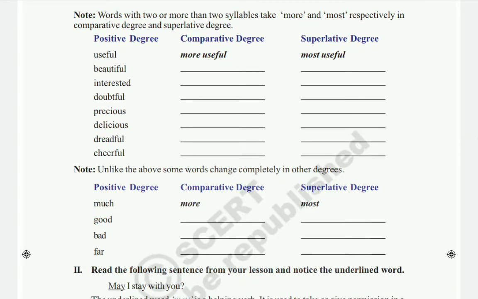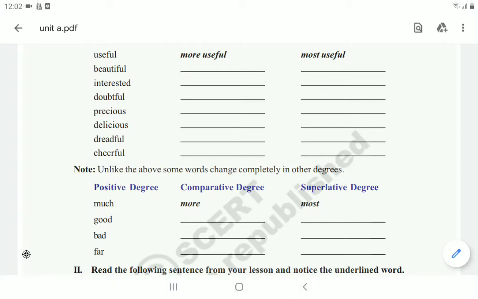Useful, more useful, most useful. Next one is beautiful. So what is the comparative degree here? More beautiful, and superlative is most beautiful. Next, interested. Interested means more interested, most interested. Next, doubtful. More doubtful, most doubtful. Next one is precious.